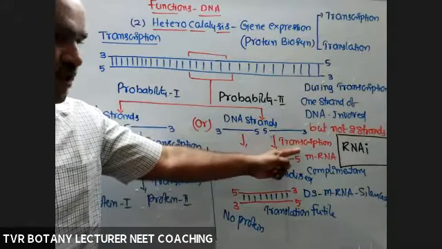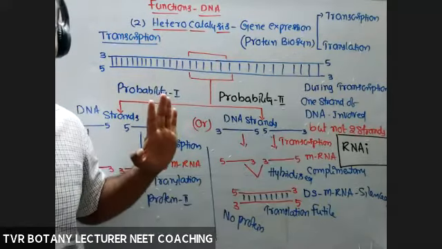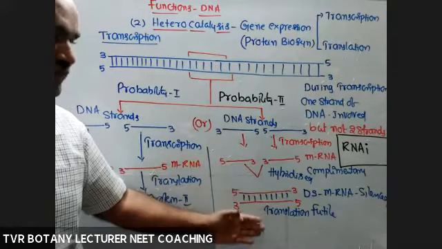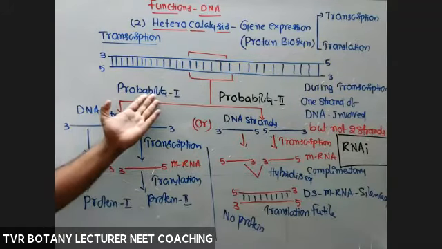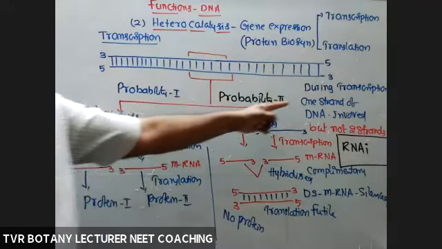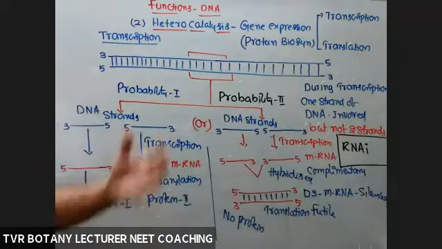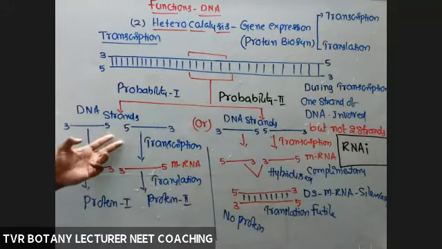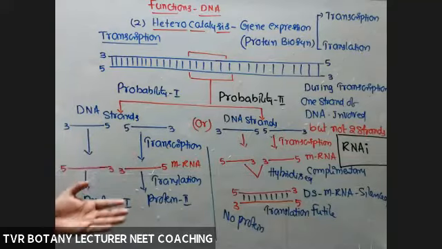And we will study this probability at the time of biotechnology, applications of biotechnology. We'll see that one there. So according to this probability, there is no formation of protein and this is not existing. So definitely, according to probability 1 and 2, only one strand is involved, not two strands. If two strands are involved, two mRNAs are produced, two different proteins. This is not existing. Reason: the genetic mechanism, inheritance mechanism, is complicated.